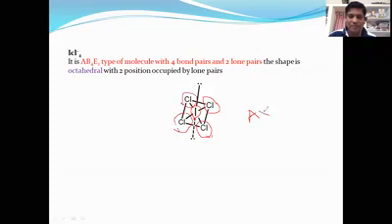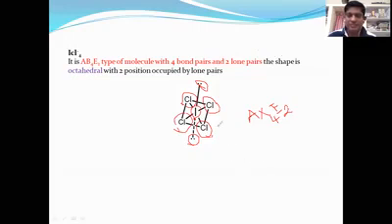How many Cl groups are there? 4, AX4. How many lone pairs of electrons are there? 1 and 2. The lone pair is known as E, so it is an AX4E2 molecule.